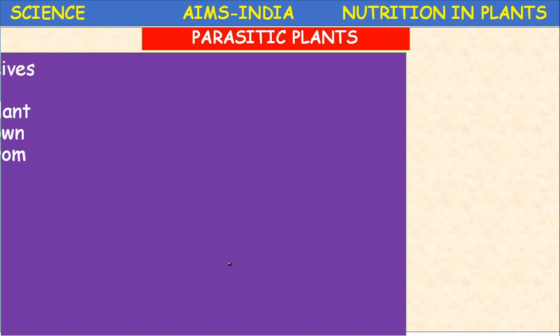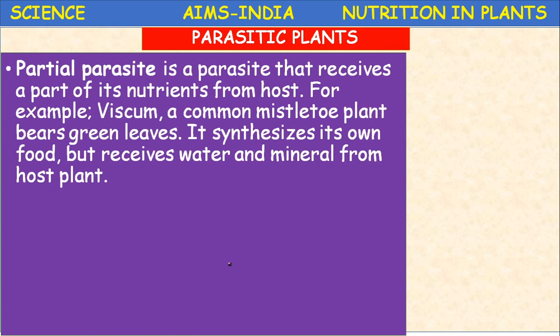Next, another parasitic plants. The parasitic plants are basically divided into total parasites and partial parasites. In the total parasite examples, what we have discussed, Cuscuta is a total stem parasite, Rafflesia is a total root parasite.